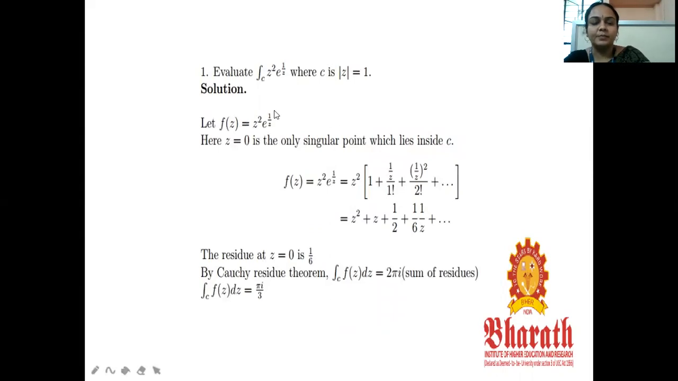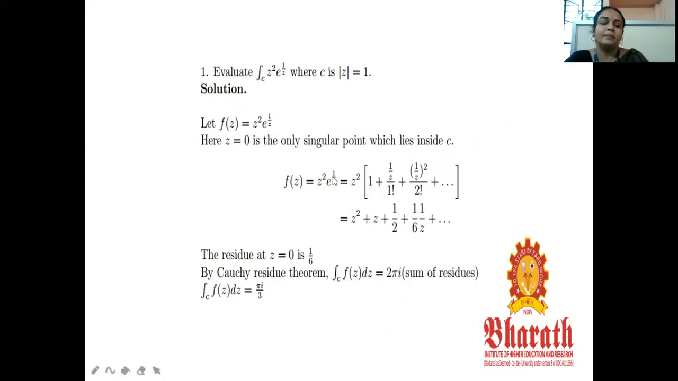Next, evaluate the integral over C of z square e power 1 by z, where C is the circle mod z equal to 1. Here the circle's center is 0, radius is 1. So this is a unit circle. For this one, z equal to 0 is the only singular point which lies inside C. So f of z equal to z square into e power 1 by z. Z square you can keep outside.